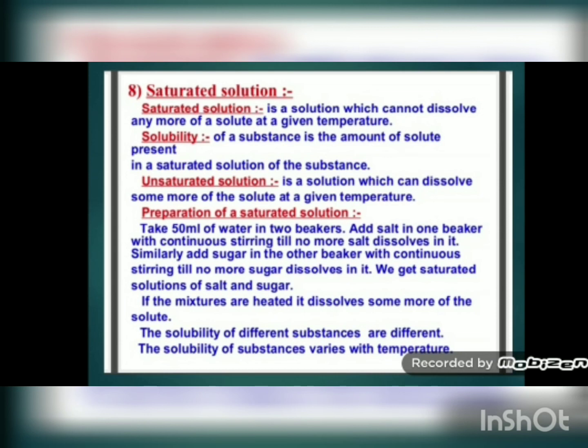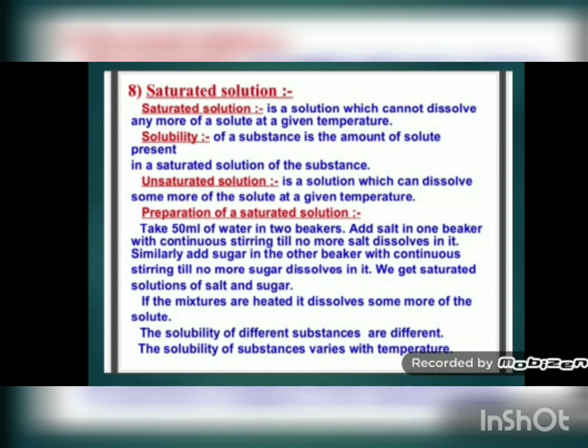Now try to understand this solubility. Suppose you take 50 ml of water, and first you add 10 gram of sugar, you are able to dissolve it. Then again you add 10 gram of sugar, again you are able to dissolve it. Again you add 10 gram of sugar and dissolve. So 30 gram of sugar is already dissolved.